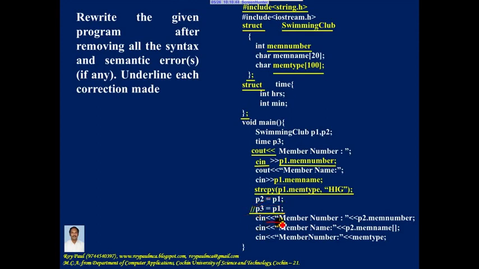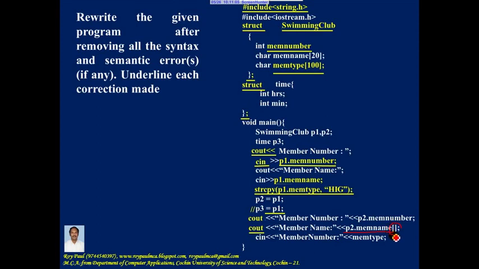Now the output operator is used, so you should not make use of cin, it should be cout. Then p2 dot mem number, no mistake. Here again output operator, so you should use cout. P2 dot mem name.